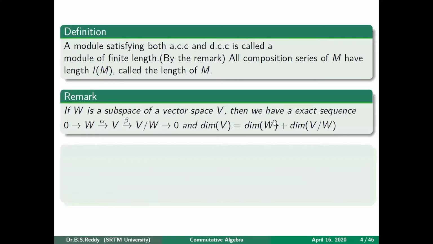Why do we require this? And we can relate a similar thing with vector spaces. So let's recall a statement in vector spaces. Suppose W is a subspace of a vector space V. Then in terms of an exact sequence, we have 0 to W, W to V, and V modulo W is the quotient space. By the rank-nullity theorem, the dimension of V is the same as the dimension of W plus the dimension of V modulo W.